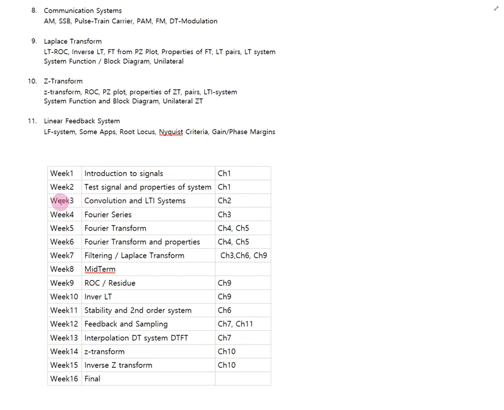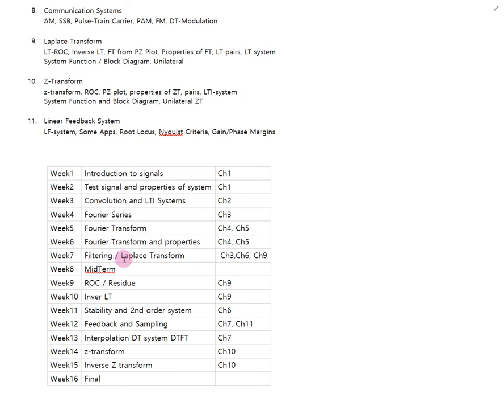Okay. The next weeks we will study the Fourier series and Fourier transform. This is very important: how to convert from the time domain or space domain signal to the frequency or momentum domain, how to transform that. So in chapters 4, 5, 6, weeks 4, 5, 6, we cover the Fourier transform. This is very important for the whole semester. This is the key concept. So we will cover Fourier series and Fourier transforms for 3 weeks, and then we move on to filtering and the Laplace transform.